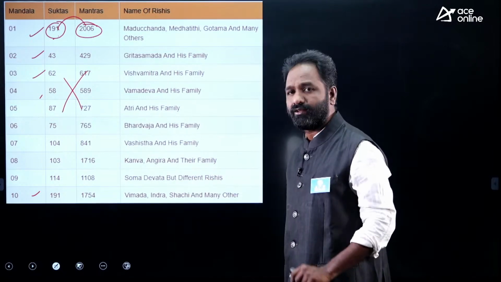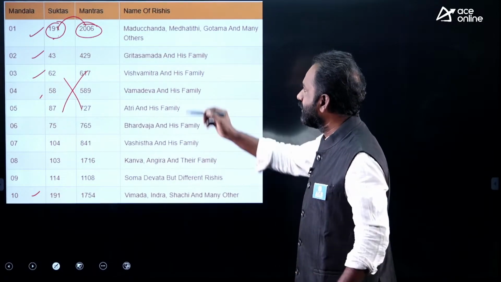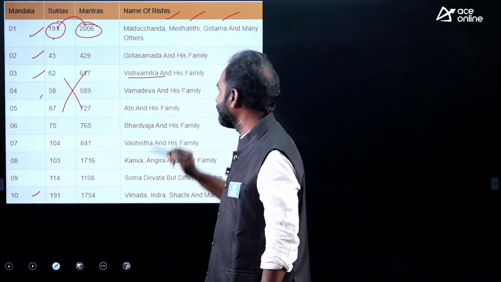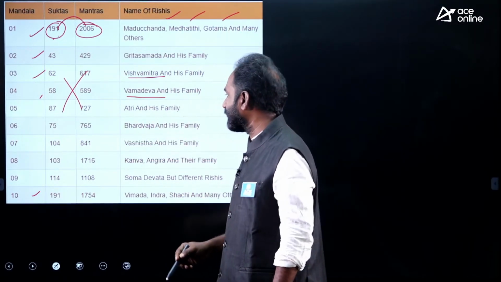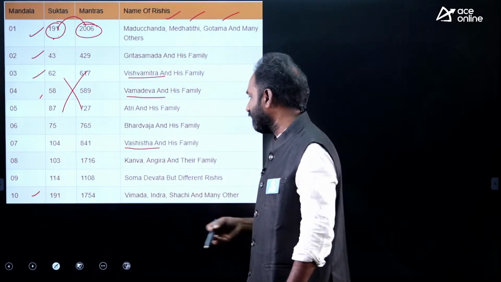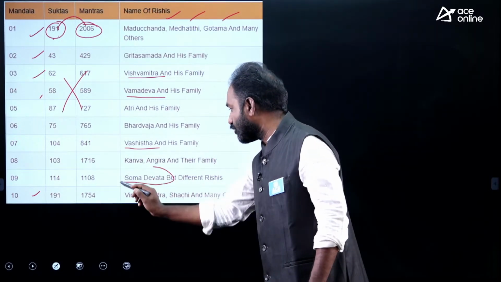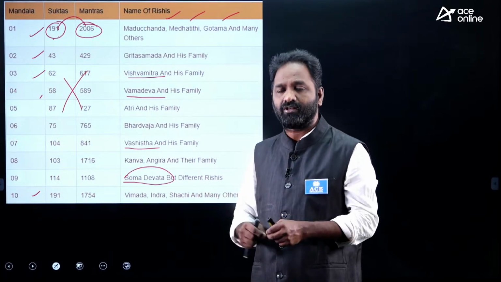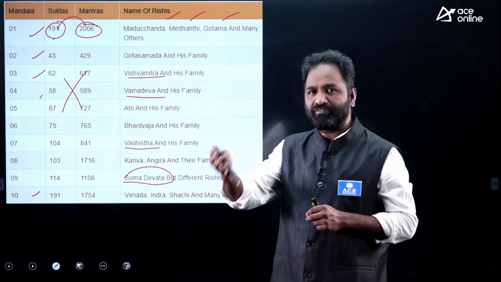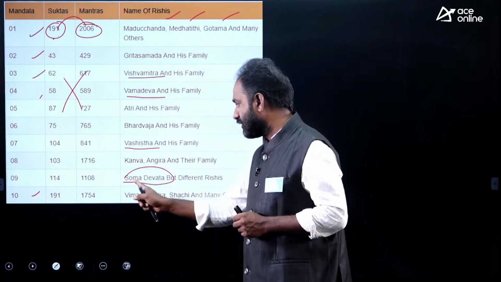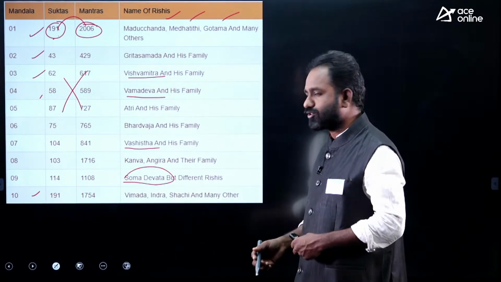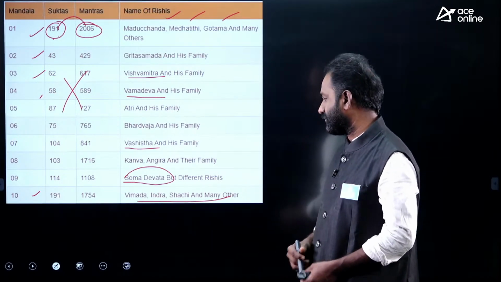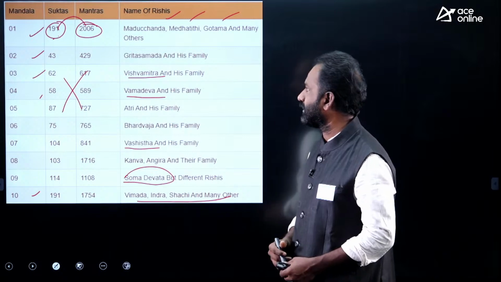So 10 mandals are there, and each mandal is associated with one rishi. For example, in the first mandal these are the rishis. The third mandal is Vishwamitra, the fourth mandal Vamadeva, the 7th mandal Vasishtha, and the 9th mandal Soma Devata. Soma Devata is very special during Rigveda time, and a Soma drink was offered. Soma Devata is mentioned in the 9th mandal, and Purusha Sukta is in the 10th mandal, which talks about the caste system. Indra is also mentioned in the 10th mandal.